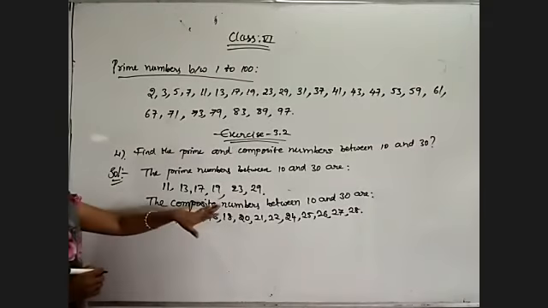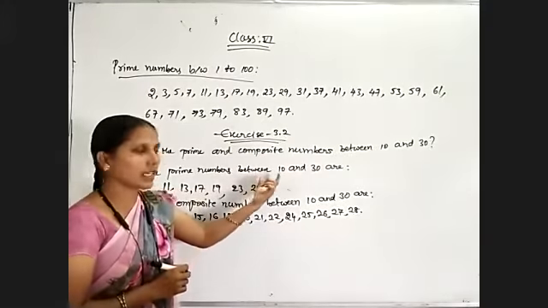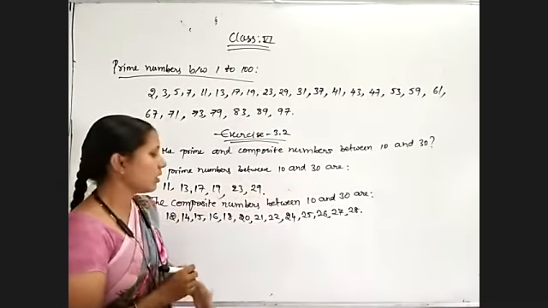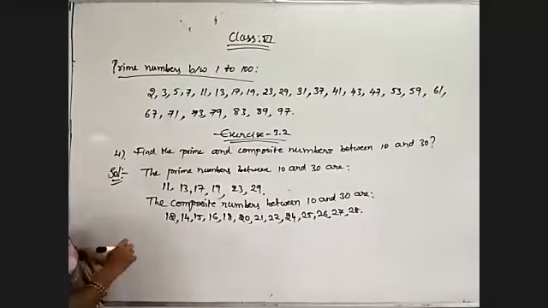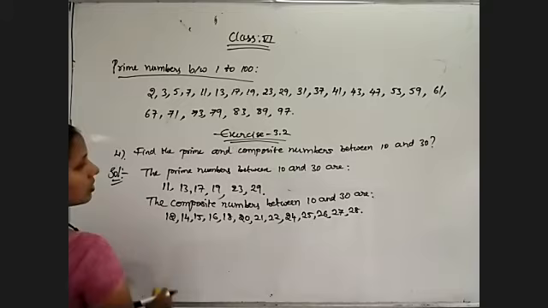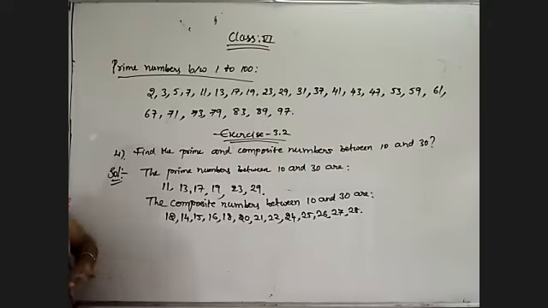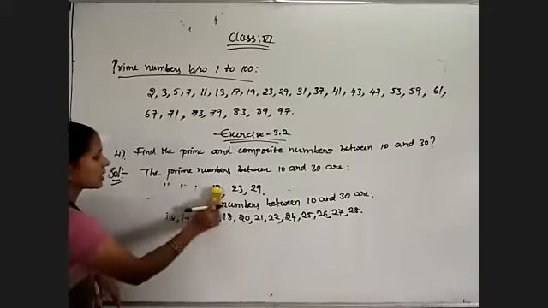Between they are telling. That's why we are not including 10 and 30. If from they are given, then we need to write 10 and 30 also. Okay, that's all. Now coming to the next problem. Numbers, then only we can answer this type of questions. Otherwise we can't answer. So now next question.